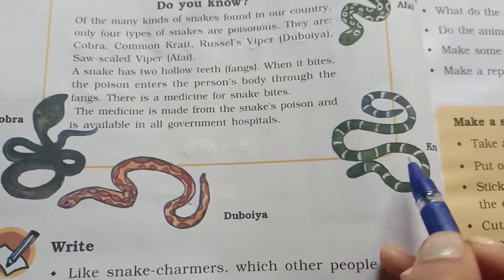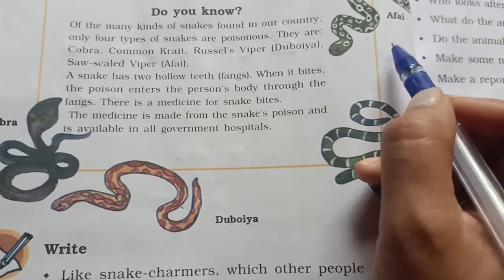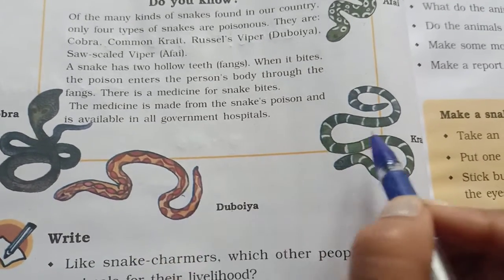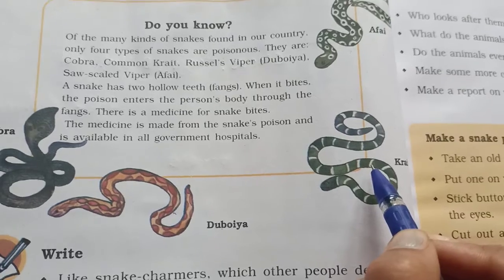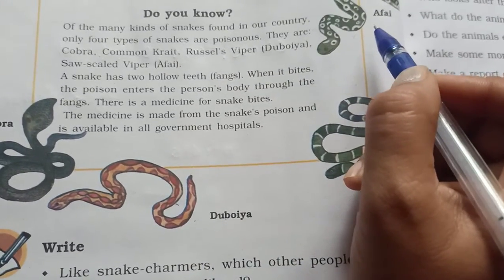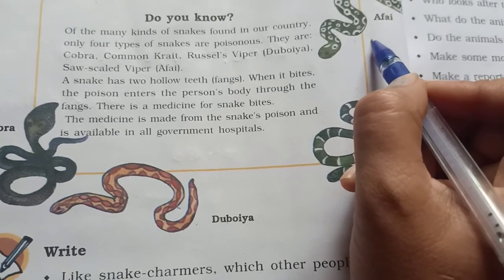Cobra, Dubaiya, krait and Afai. The common krait, and Russell's viper also called Dubaiya, and saw-scaled viper also called Afai.